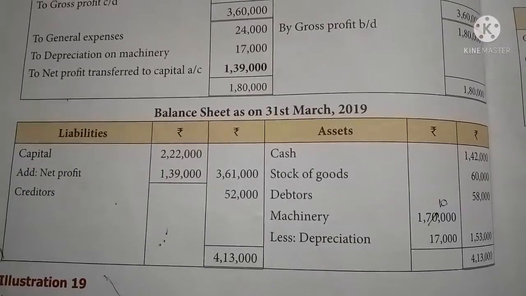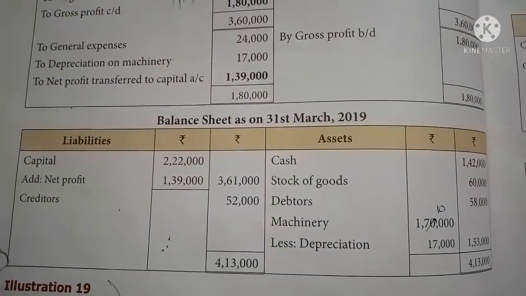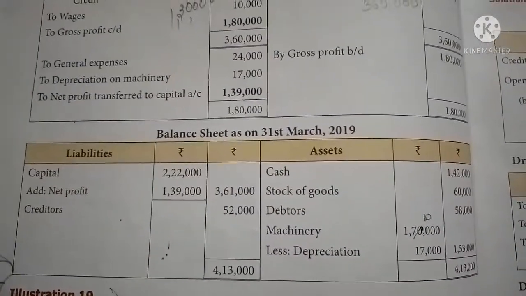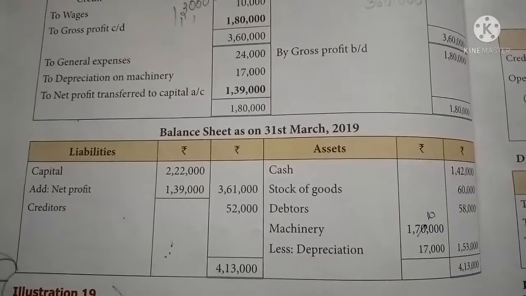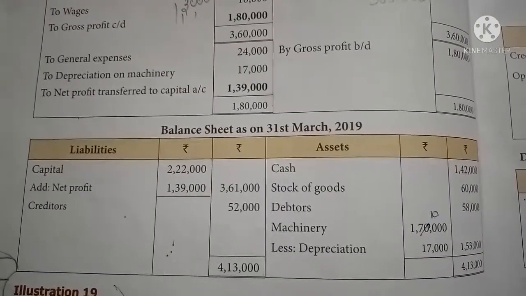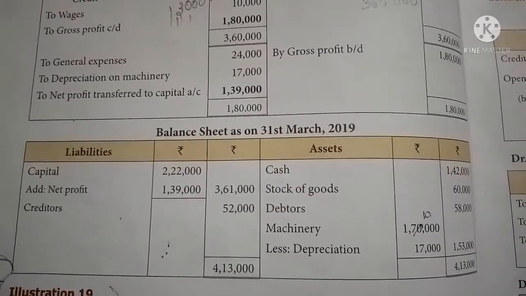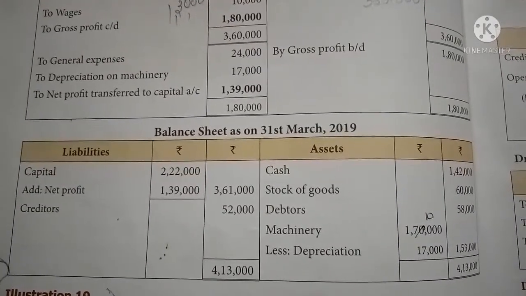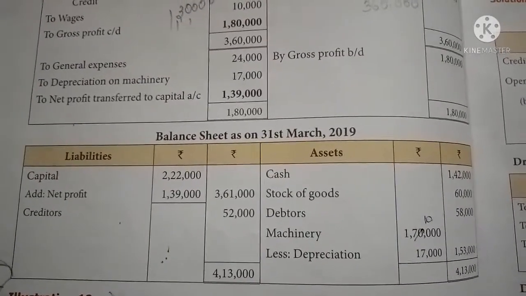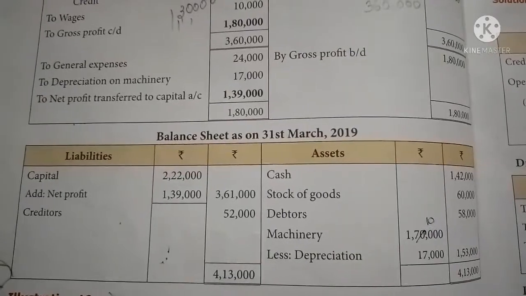So the balance sheet is tallied. By this way you can also prepare the same example 18 in your accounts assignment notebook. Complete the assignment and send a task complete message in the group. Thank you.